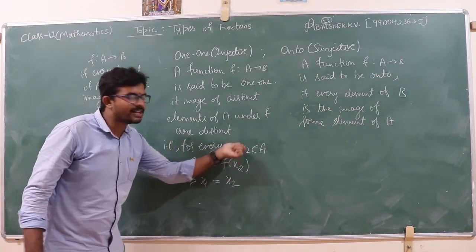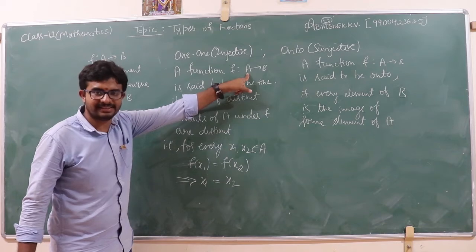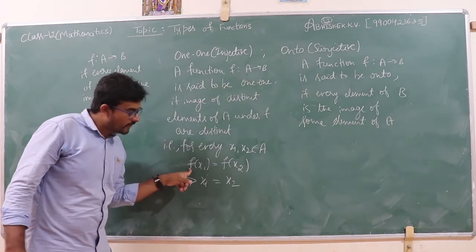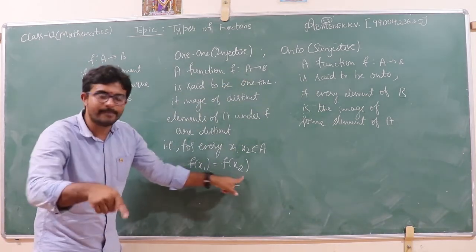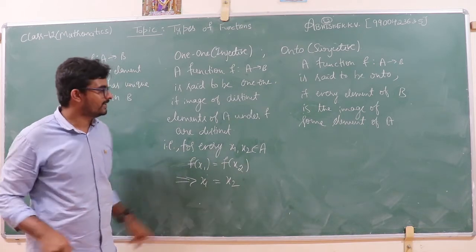For every x1, x2 belonging to the given set, that is domain A, if I consider f of x1 is equal to f of x2, that should imply that x1 is equal to x2.